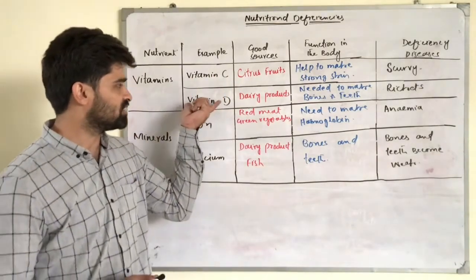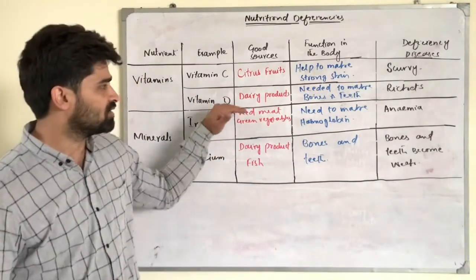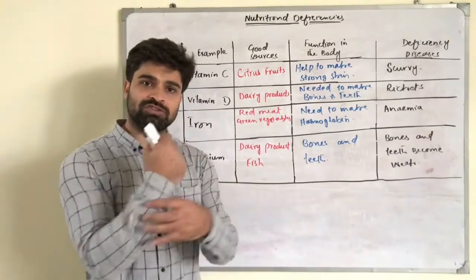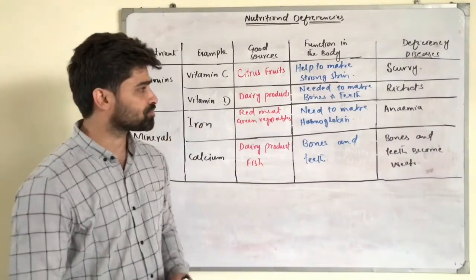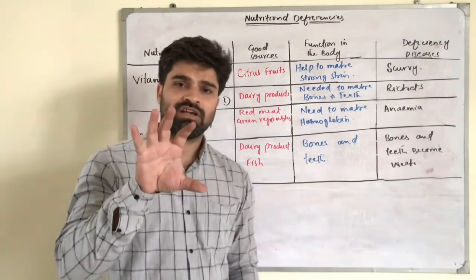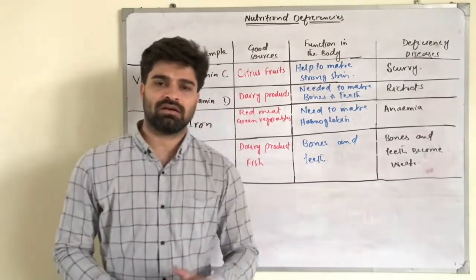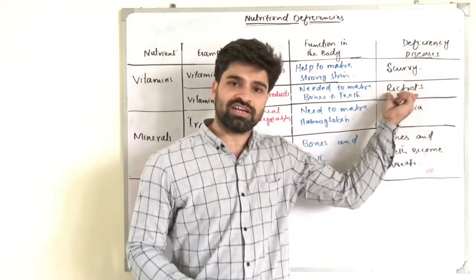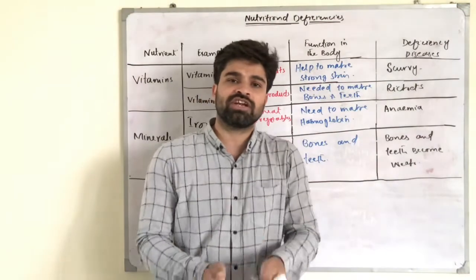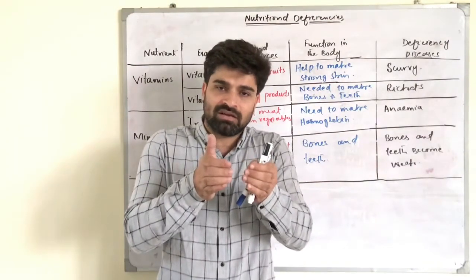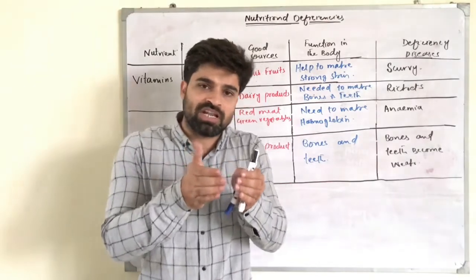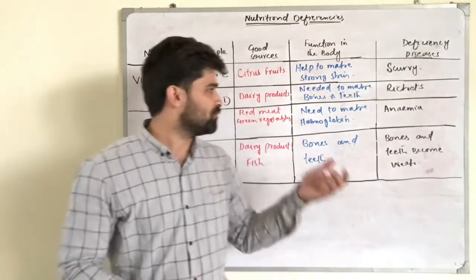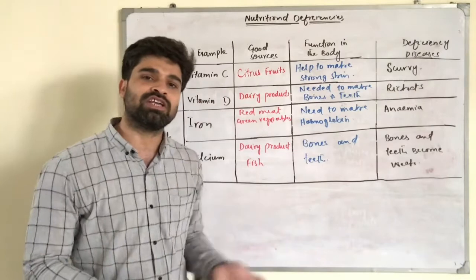And the next example is vitamin D, that is present in the dairy products, and it is necessary for strong bones and teeth. Remember students, if a person is not taking vitamin D in his diet, a deficiency disease called rickets occurs. Dear students, in rickets, bones become bent. The weight bearing bones of the body become bent. That means our shin bones become bent if we are not taking a proper amount of vitamin D in our diet.